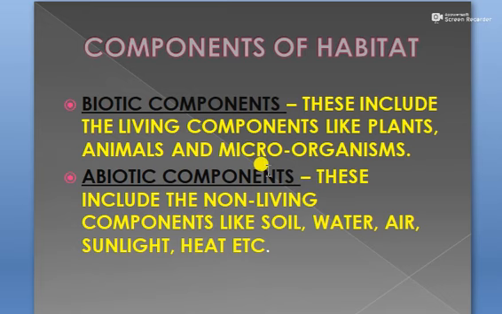Living components include plants, animals and microorganisms like bacteria, virus, fungi, and the abiotic components include soil, water, air, sunlight, heat, etc. So both these components are present in a particular habitat. Alright students.